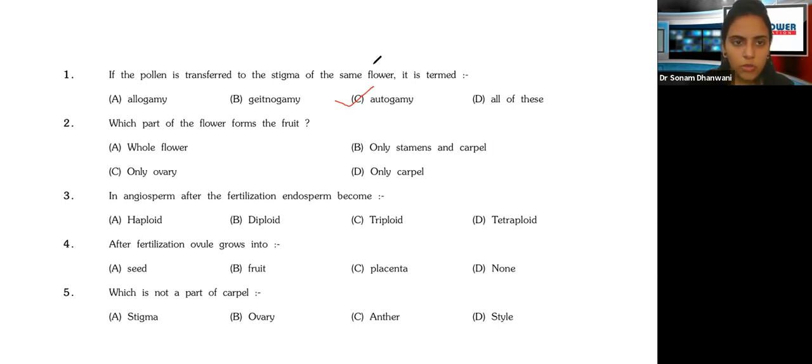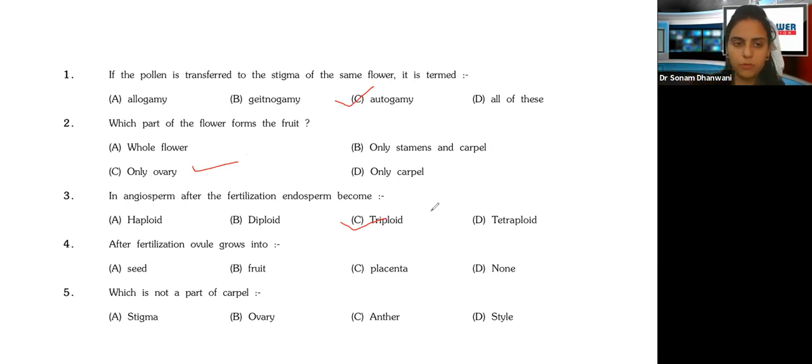Okay, yes. Which part of the flower forms the fruit? Flower, whole flower, stamen, carpel, only carpel, or only ovary? Always remember it's going to be only ovary. Ovary plays a major role in fruit formation. Next, in angiosperms, always remember the fertilization endosperm is always triploid.